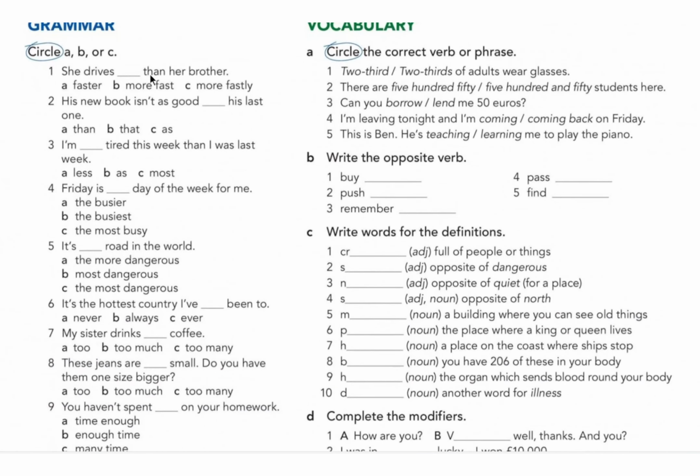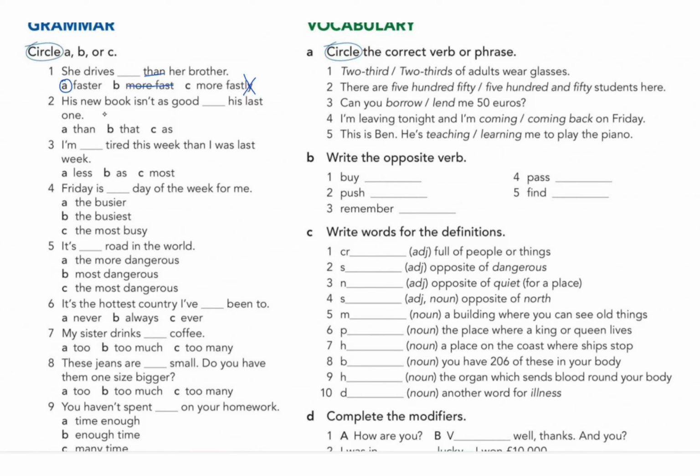She drives than her brother. So here than, that means it's comparative. So we're going to go for faster as the answer. More fast, we don't do that because more we use for long adjectives like more beautiful, more difficult, more expensive, and so on. And we don't use fastly as an adverb. There's no word like that, so we can't accept that either.